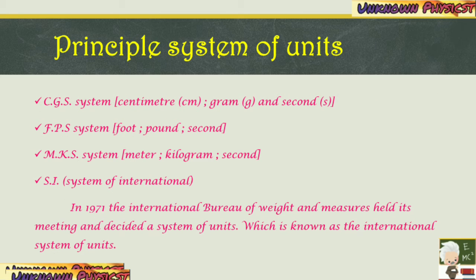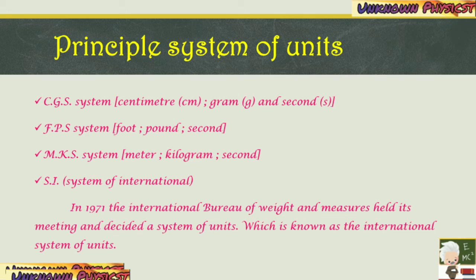Next is the principal system of units. In earlier days, many systems of units were followed to measure physical quantities. So the British system of FPS, that is foot pound second, the Gaussian system, that is CGS, centimeter gram second, and the MKS system, meter kilogram second. These were the three commonly followed systems.